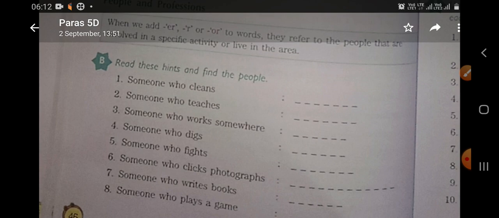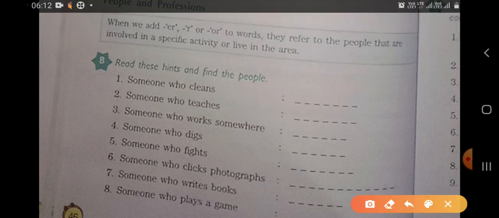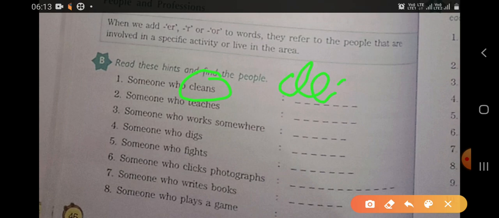Someone who cleans. Here we get the word clean, so we can add er here, and it becomes cleaner. Cleaning is a profession, and the person who does the work of cleaning becomes the cleaner.